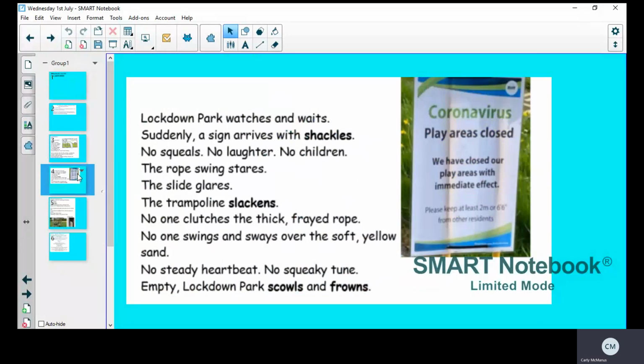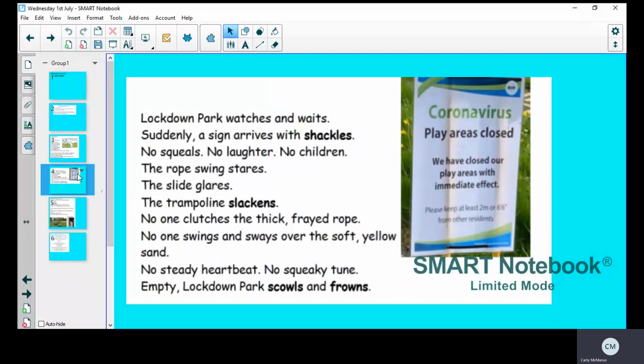Lockdown Park watches and waits. Suddenly a sign arrives with shackles. No squeals, no laughter, no children. The rope swing stares, the slide glares, the trampoline slackens. No one clutches the thick frayed rope, no one swings and sways over the soft yellow sand. No steady heartbeat, no squeaky tune, empty Lockdown Park scowls and frowns.